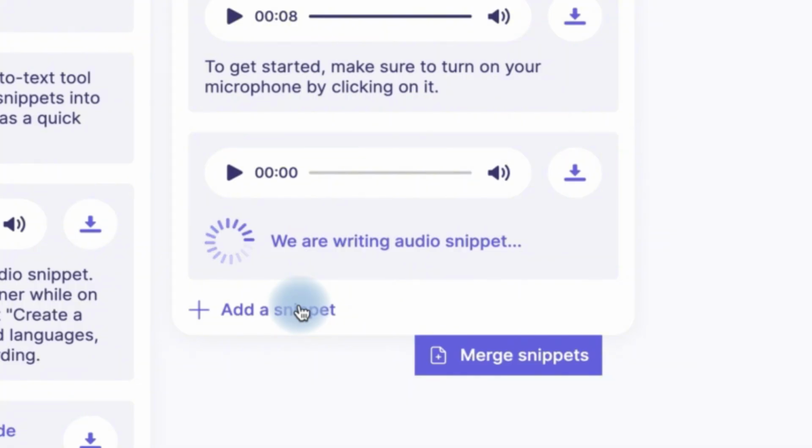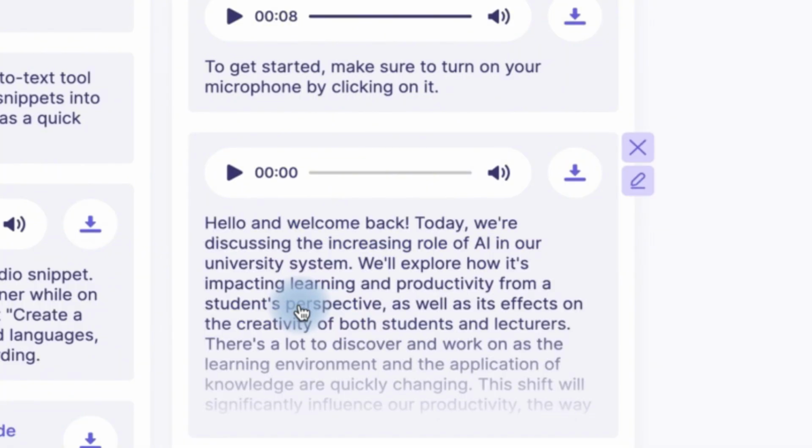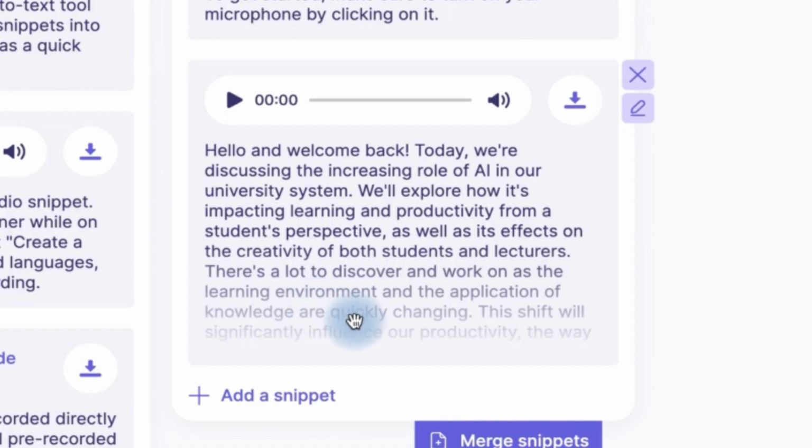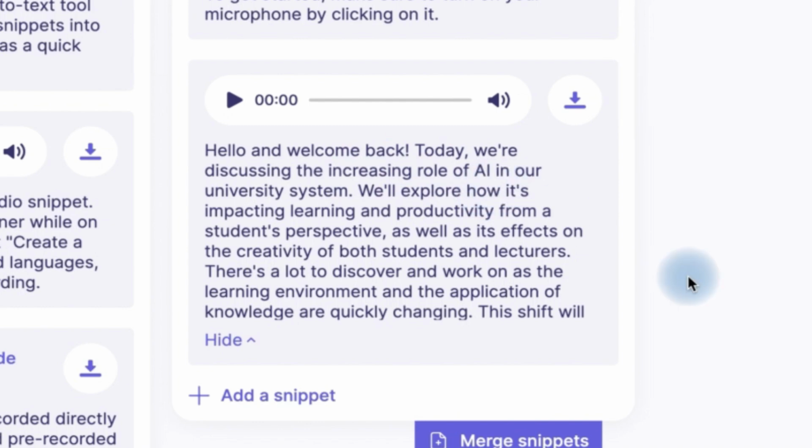While we wait for this to be written from the text that I have written, we can see now it has written everything. You say hello and welcome back. Today we are discussing the increasing role of AI in our university system. We'll explore how it's impacting learning and productivity from a student's perspective, as well as its effect on the creativity of both students and lecturers. This is exactly what I said in that particular audio that I've just recorded.